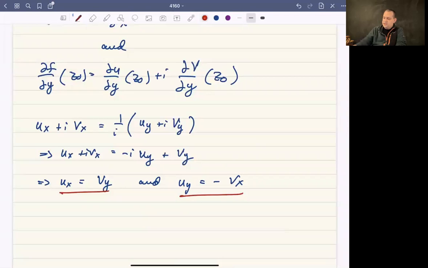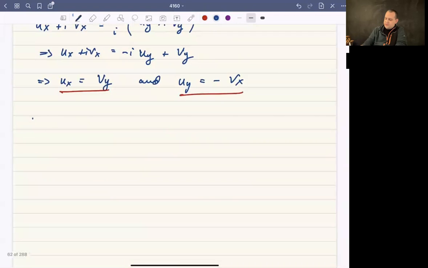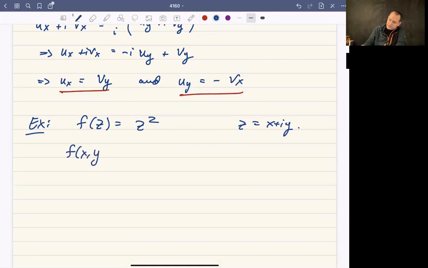Okay, and so let's think about this in terms of an example, and then in the next video we'll go over a proof of this fact. So let's think about an example. Let's just go back to f of z equals z squared. z is x plus iy. And then we know that if we think of z as x plus iy, this shakes out to x squared minus y squared plus i times 2xy.